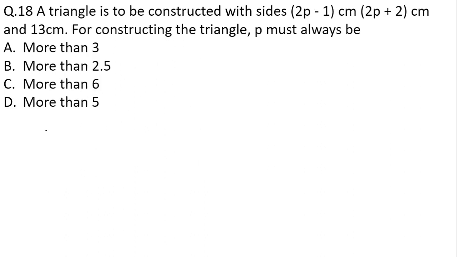A triangle is to be constructed with given sides 2p minus 1 centimeter, 2p plus 2 centimeter and 13 centimeter. For constructing the triangle, p must always be greater than what? Just give me a second. Here we are constructing the triangle.